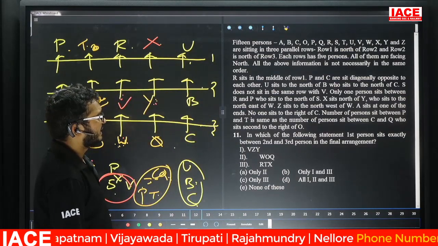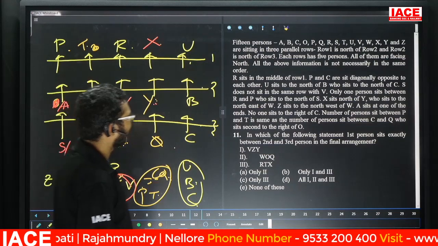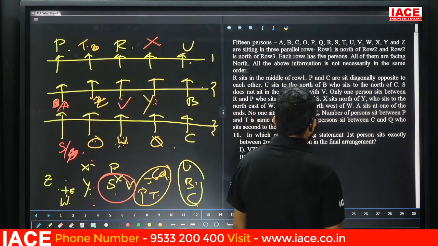Question number 11. In which of the following statements does the first person sit exactly between the second and third person in the final arrangement?